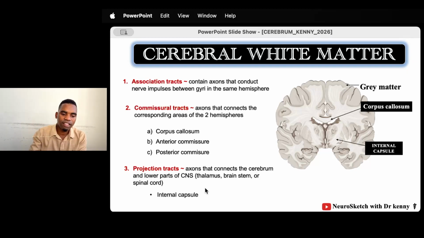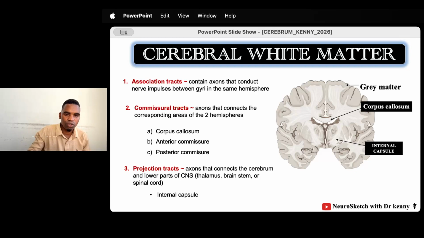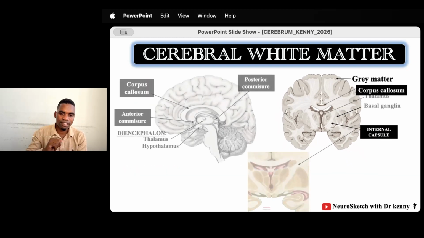And lastly, we have the projection tract. They project. They carry information from the cerebrum into the lower parts of the central nervous system. For example, it can carry information from the primary motor cortex to the thalamus, or the brainstem, or even the spinal cord. These are called projection tracts. And one of the very important projection tracts that we know is the internal capsule. Let me show you with this picture here.